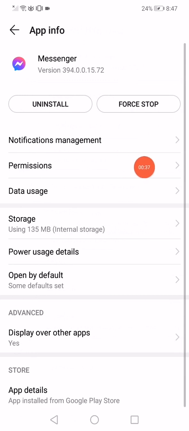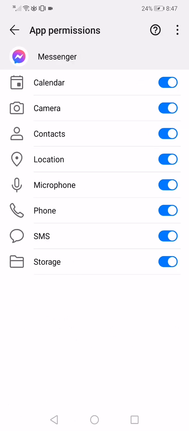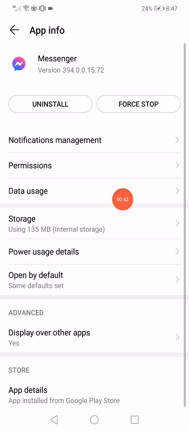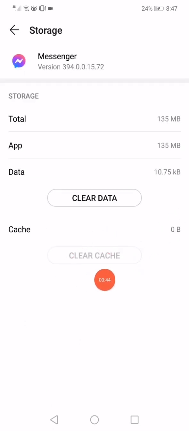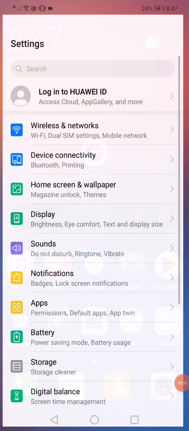Go back, click on Permissions. Make sure also to enable all the permissions and then go to the storage. Click on Clear Cache and Clear Data. Click on Delete and then go back to the settings on your phone.